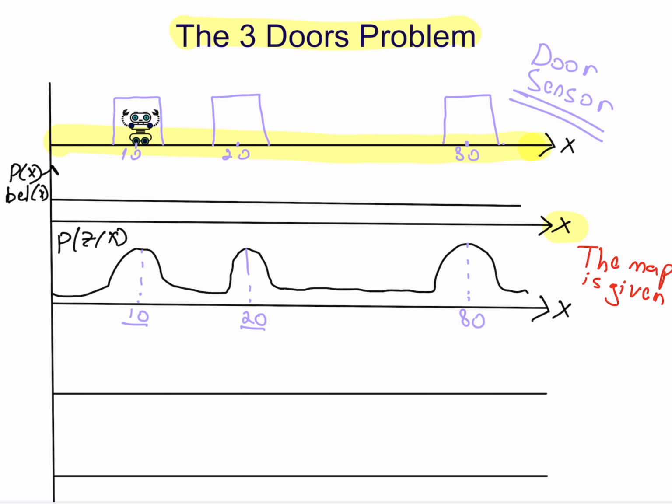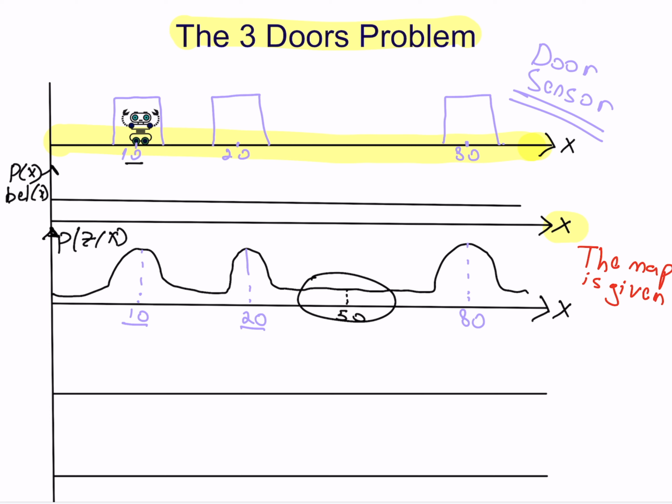Z is the measurement. Why is the chance of being at this point, for example x equals 50, not 0? Because we are in a stochastic world, a world that has randomness. It is possible that the sensor of the robot is mistaken, and in fact, we are not here. We will also have a probabilistic element, and this is why Sebastian named his book Probabilistic Robotics.